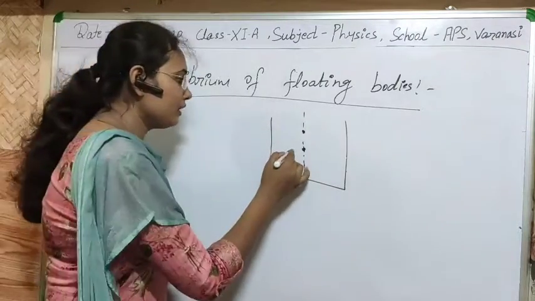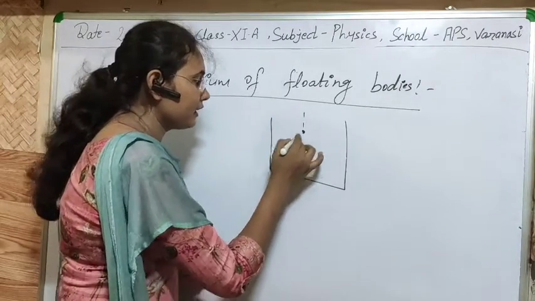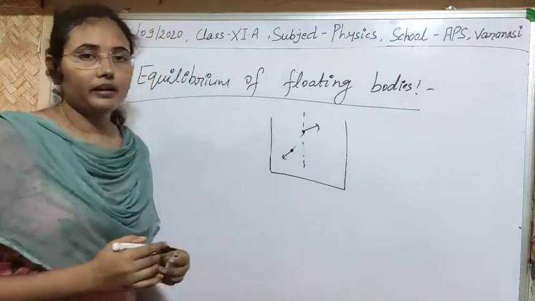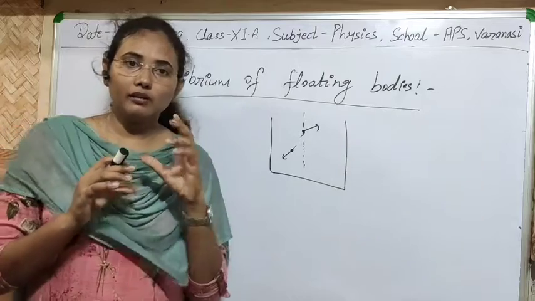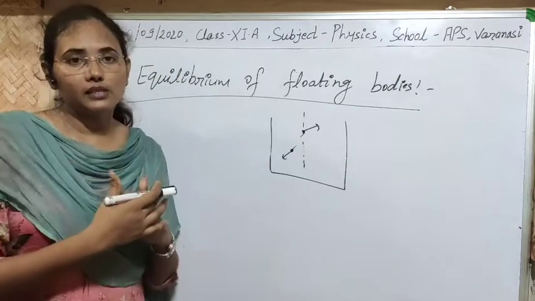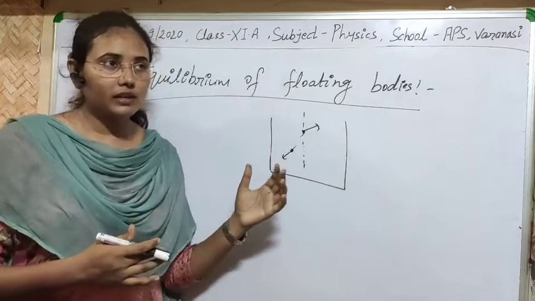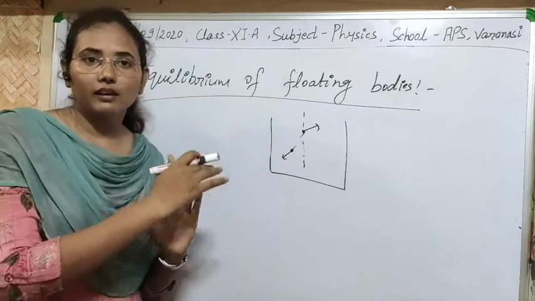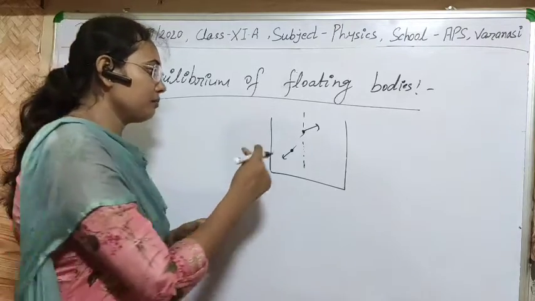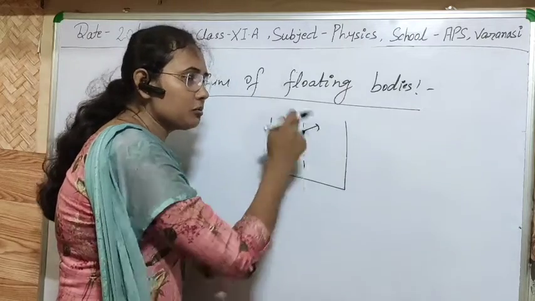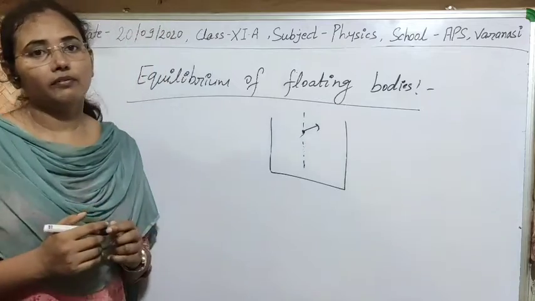Suppose they are at different vertical lines, then definitely they will form a couple, and that couple has a tendency to rotate the body, and if the body rotates, then its equilibrium condition will be changed. It will not be in equilibrium. So that's why it is necessary for the equilibrium, meaning for the stability of the body in the liquid, that the center of buoyant force must lie on the same vertical line as the center of gravity of the body.